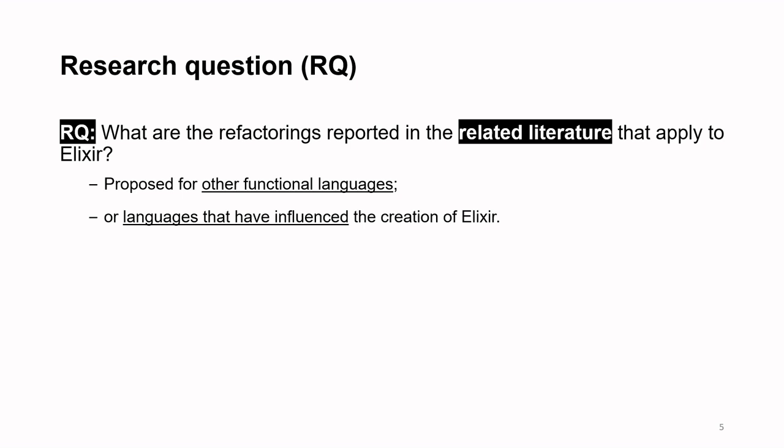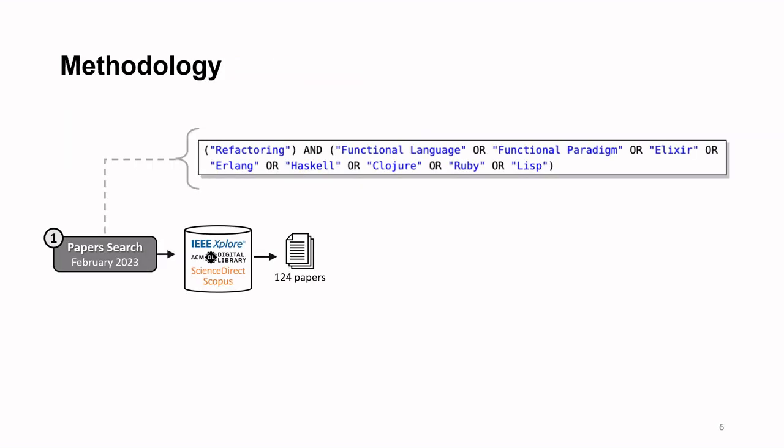Basically, we searched for refactorings proposed for other functional languages or languages that have influenced the creation of Elixir. Thus, we cataloged the refactorings that are compatible with Elixir. To answer our research question, we conducted a systematic literature review.